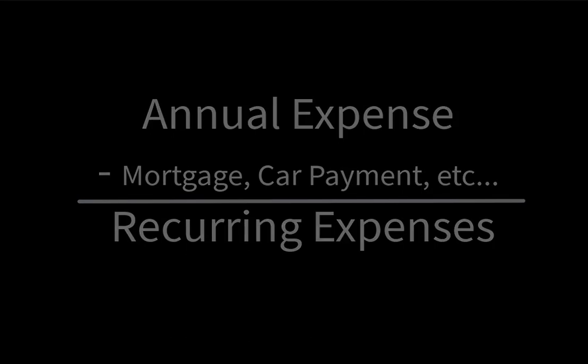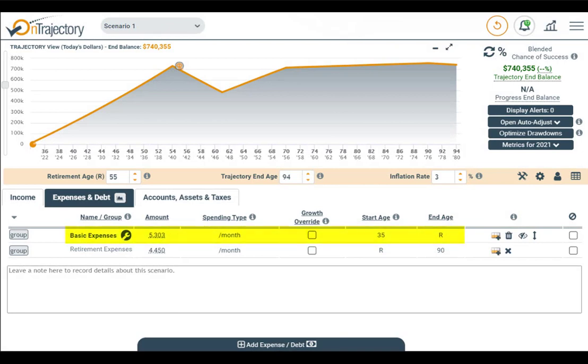Now let's look at how to enter those. As you can see, there is already an item called Basic Expenses. These were calculated based on what you said you saved per month, and since you entered your income, we were able to calculate monthly expenses. Also, notice that these expenses have 2 age ranges defined. This is a key part of setting up your financial plan, because many expenses and even incomes are likely to vary during different times in your life. The second age range here is from retirement until your trajectory end age, and it's about 15% less than your current expenses because folks often spend less during retirement, but obviously you can set this to whatever you're anticipating.